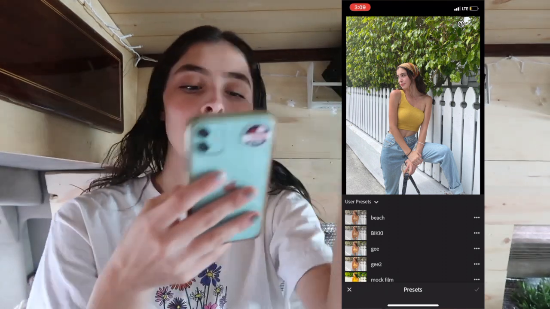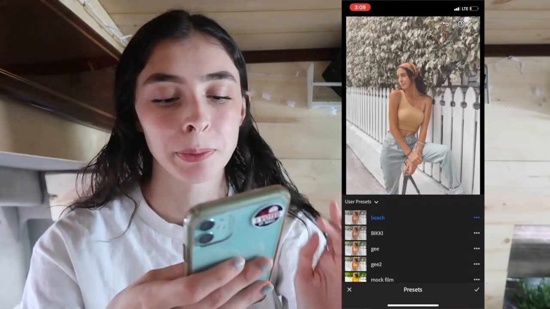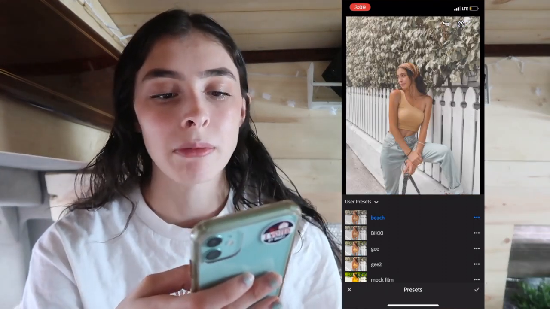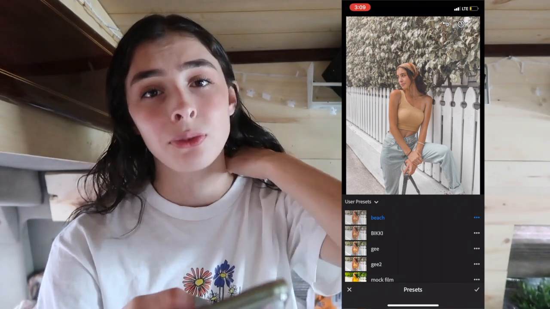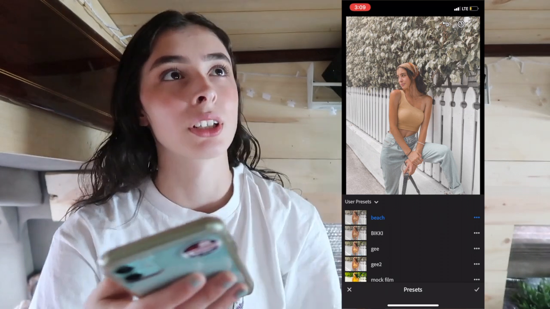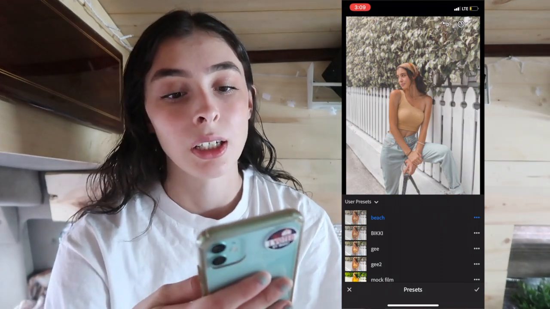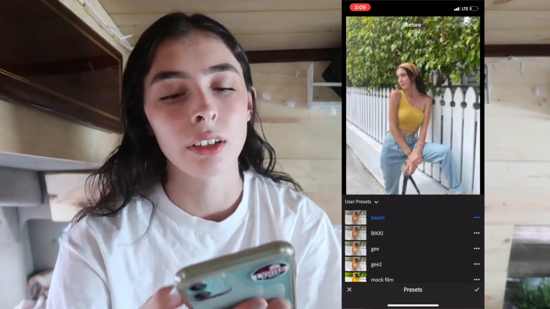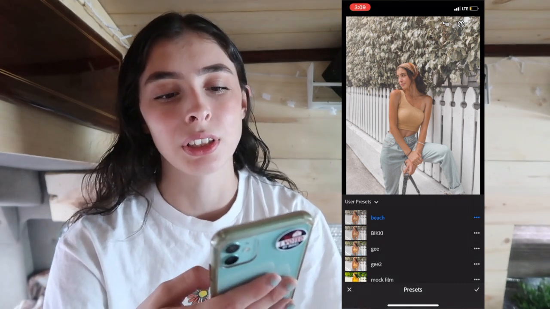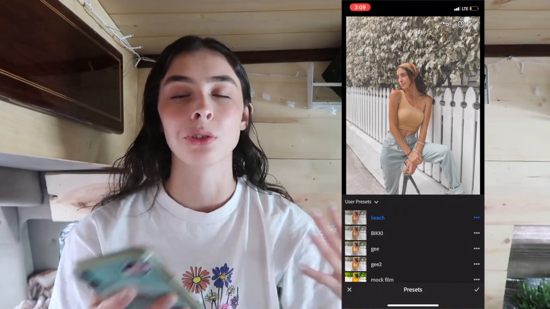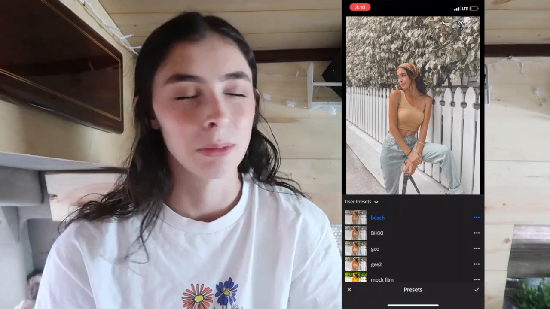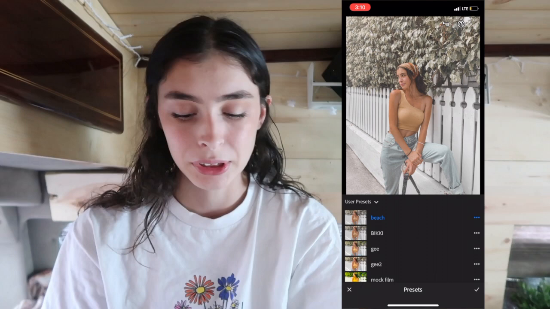So this first one I'll show you, this isn't the one I'm going to use, but this one's called Beach. I made this one probably last year, and I used that religiously for a long time, but I started to not really like it, but as you can see it makes a huge difference, and obviously I would fix it more, but it's so drastic, and it kind of limited me in what I posted.